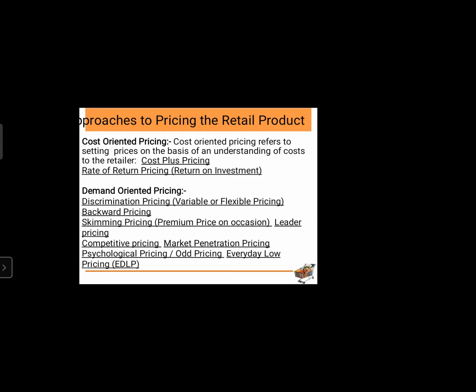Discrimination pricing, variable or flexible pricing, backward pricing, skimming pricing. Most of the R&D products which come in the market and which are patented, there is no substitute available in the market for that particular product, and there won't be any substitute coming in the market for the next 3 years on account of the patent. Then that particular product will be available at very high cost, it won't be available at a lower or cheaper rate. This is applicable for all patented products which are available in the market.